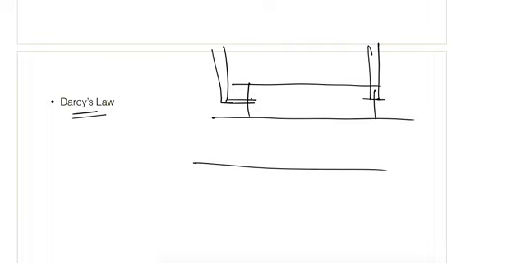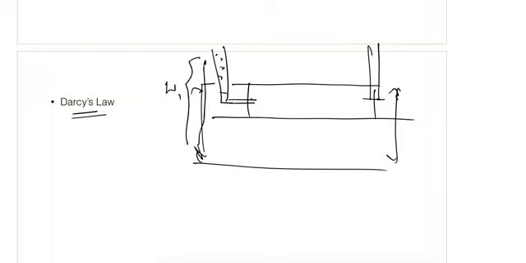So if it is a soil sample, and we insert a piezometer in the soil at this point and at this point, and it is on some datum, the water will flow. This piezometer will give us the pressure head, and from the datum if we measure the total head, let's say total head here is H1 and total head here is H2.